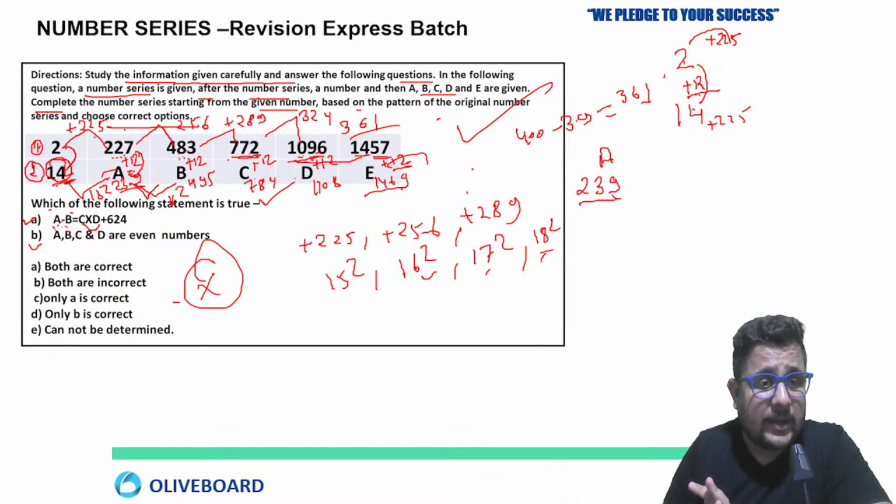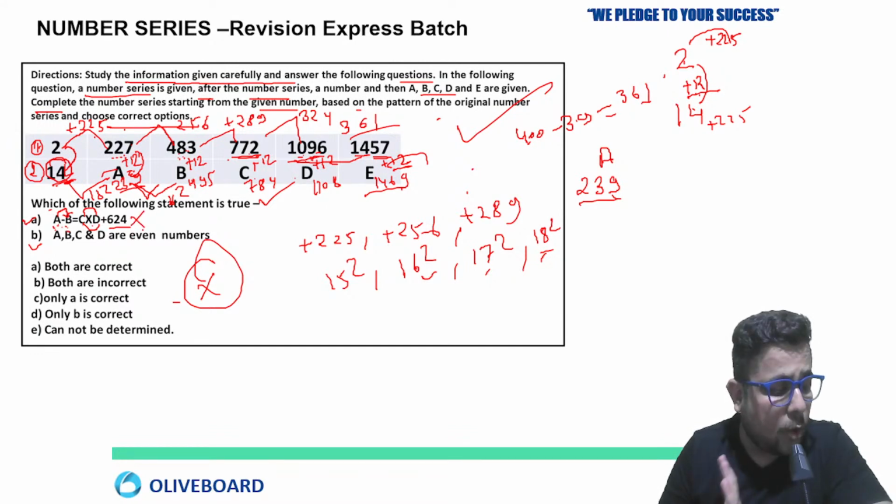A minus B. So A and B both are less than C and D. So multiplication of C and D of course will be more than the difference of A and B. And plus 624 is also there. So it is not possible that A minus B equals C multiplied by D plus 624, which is wrong.